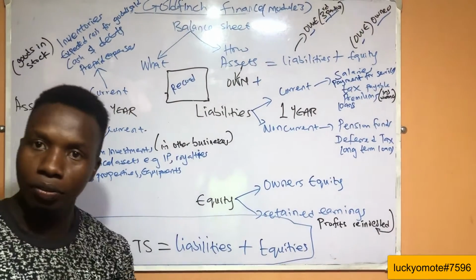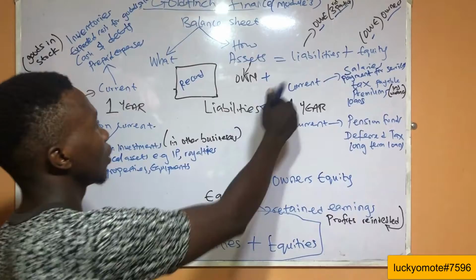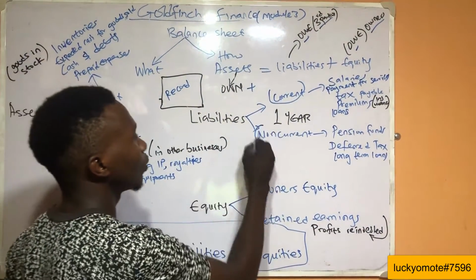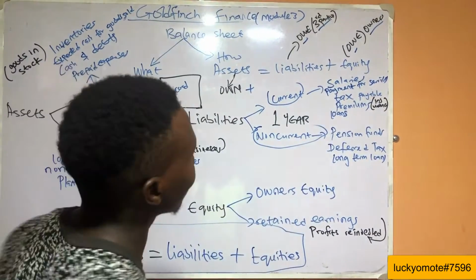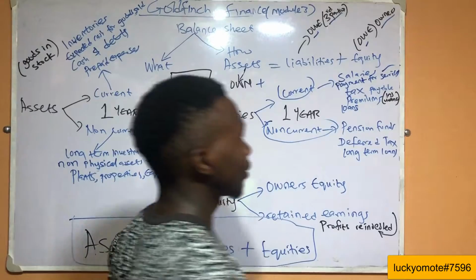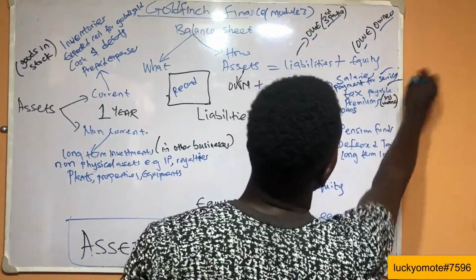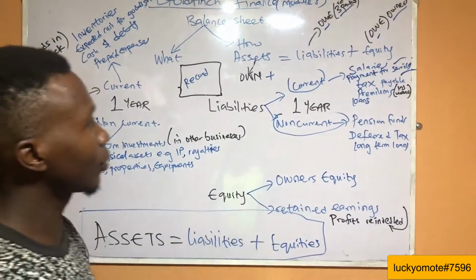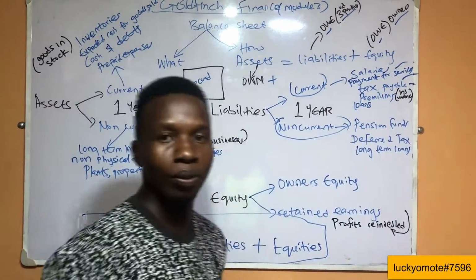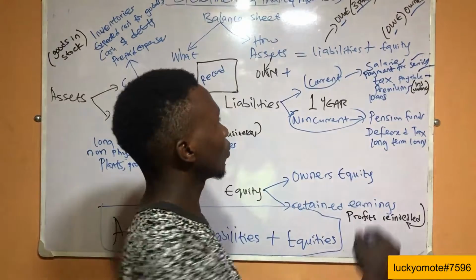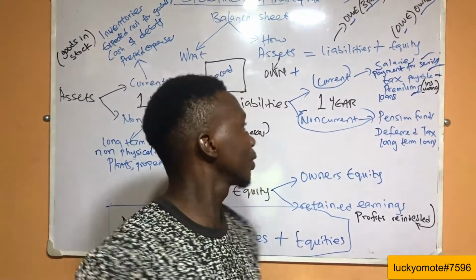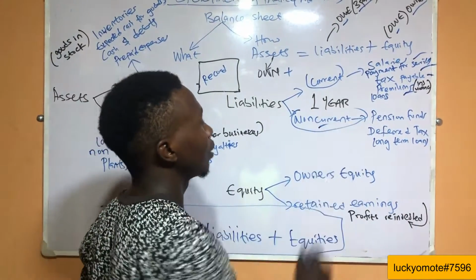And the liability is divided into two. Also, we have the current and the non-current, which is a space of 1 year. In the current, we have to talk about the salaries. We'll talk about the payment of services, goods and services that the company has already received, and then we have the tax payable, that the company has not paid, and we have the premiums and the loans. Then we'll come back to talk about the loan current.